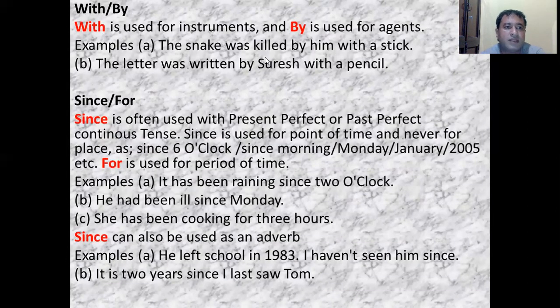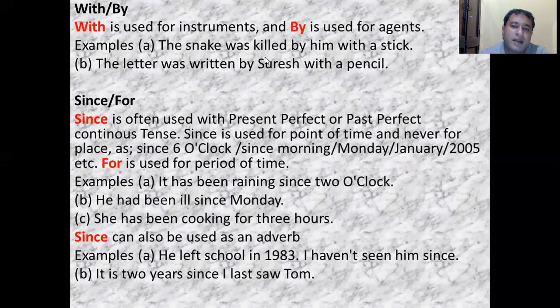Then is the with and by. With is used for instruments and by is used for agents. For example, the snake was killed by him with a stick. So here, agent of killing is he and instrument is stick. So we used preposition by with agents and with with the instrument. The letter was written by Suresh with the pencil.